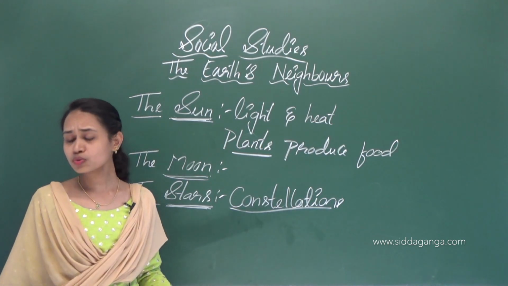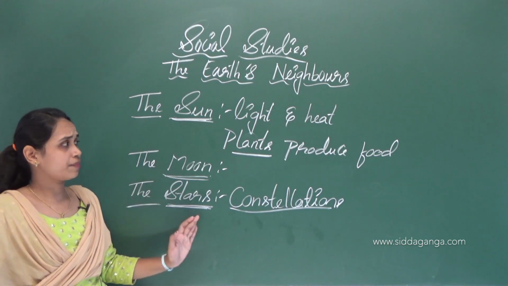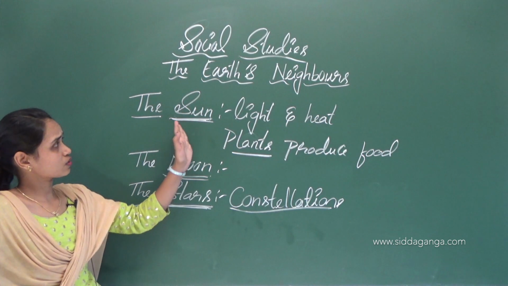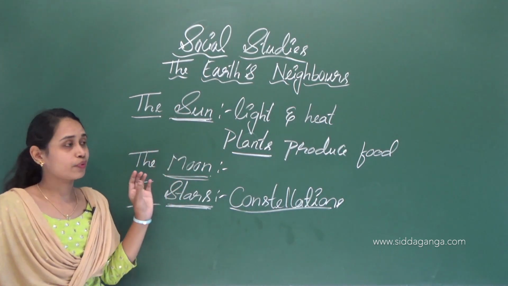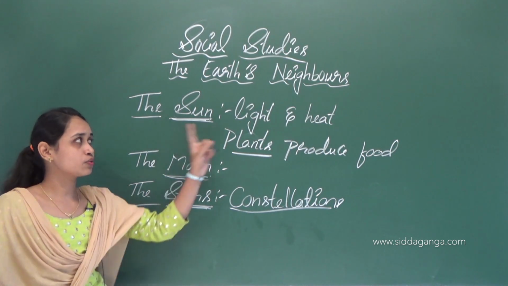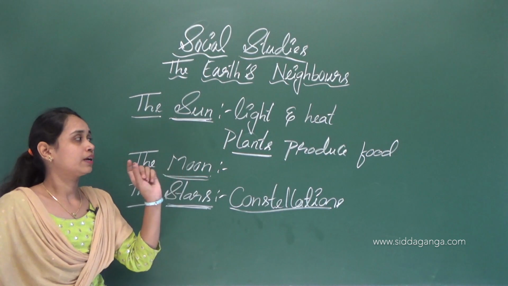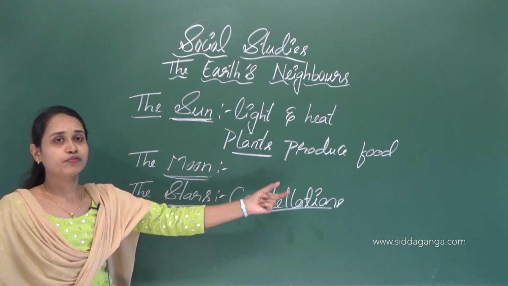Okay. Here I will recap all the things once again. The sun is a source of energy. It is very important to us. It gives light and heat, and in the presence of sunlight, plants produce food.